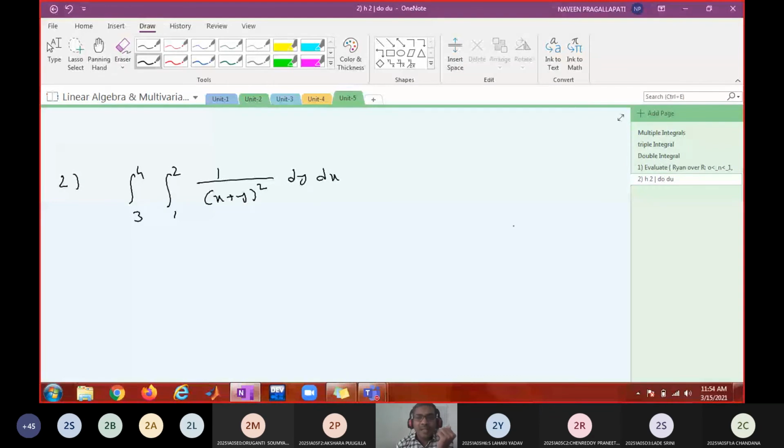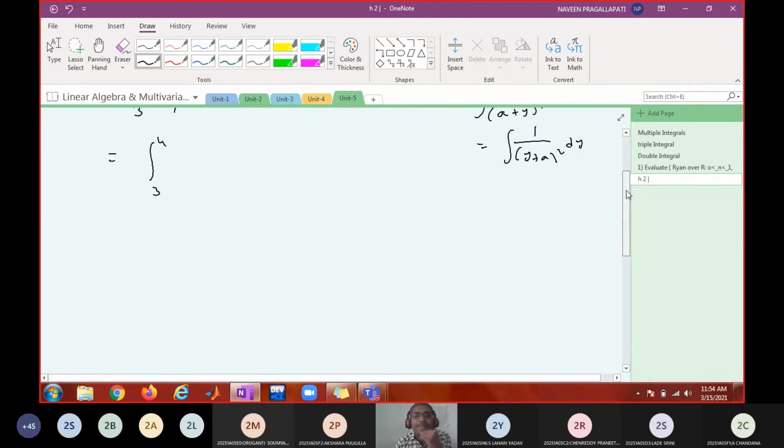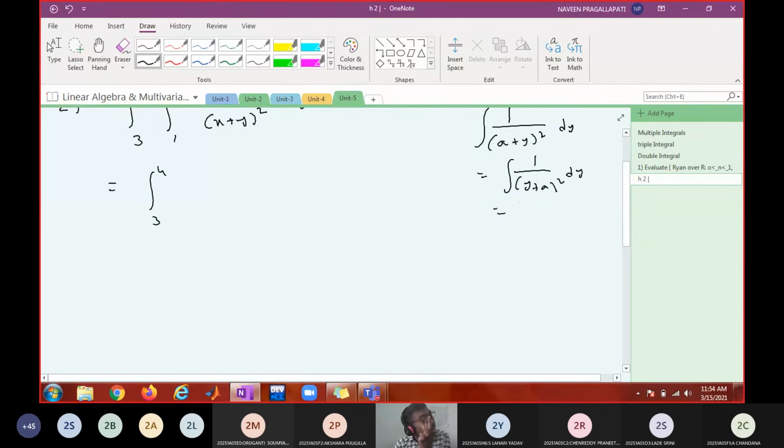Which variable do I have to treat as constant? First I have to integrate with respect to y, so treat x as constant. Remember, treat x as constant. Then can you tell me the integration of 1 by x plus y whole square? Treat x for the time being as a: integration of 1 by y plus a whole square dy. Can you tell me what is it? Minus 1 by y plus a.